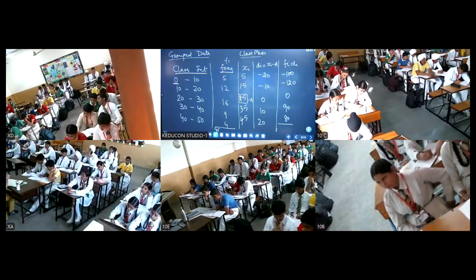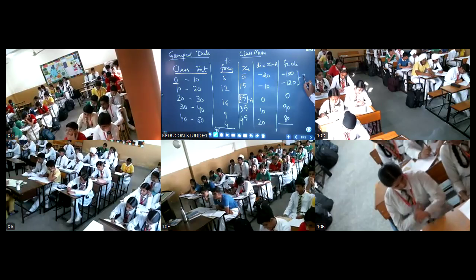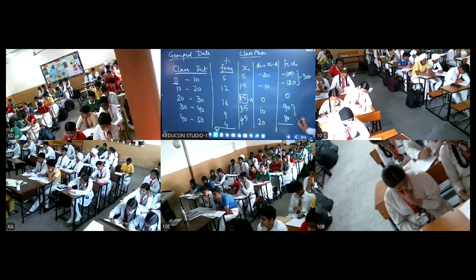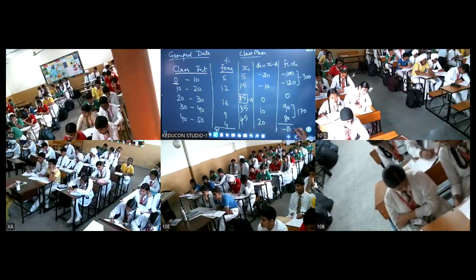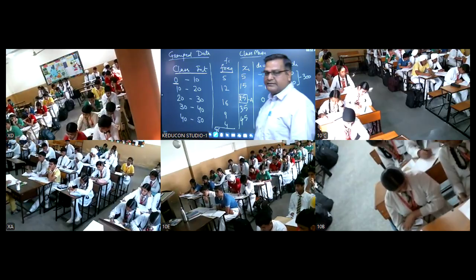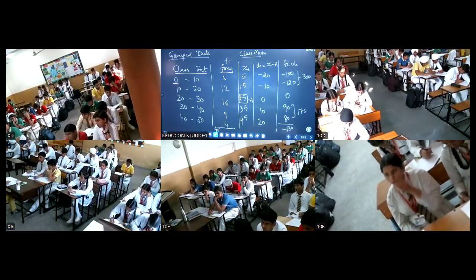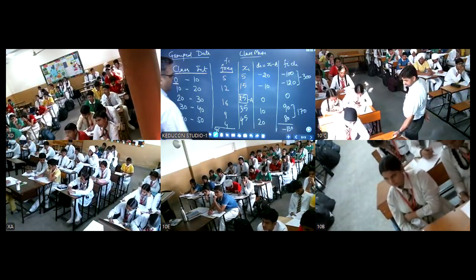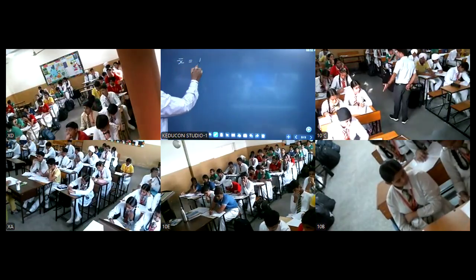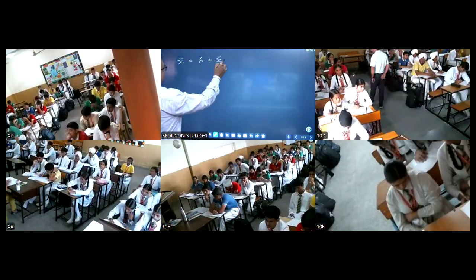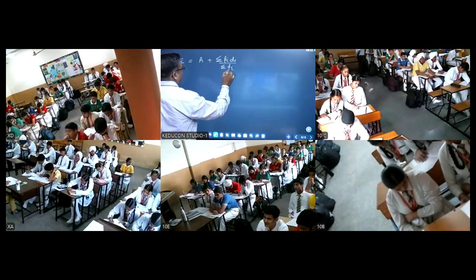What is the sum total of this? Add the negative terms separately, positive terms separately. So this comes out to be minus 130. Is it clear? Is it clear, students? Yes. Now, what is the formula for the mean in this? Mean is equal to a plus summation fi di upon summation fi.